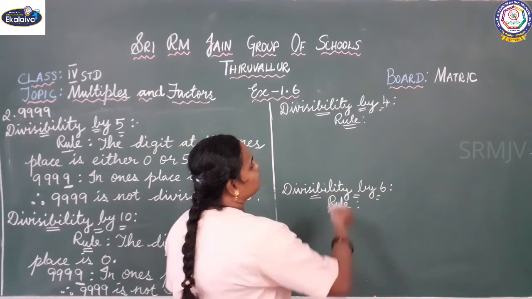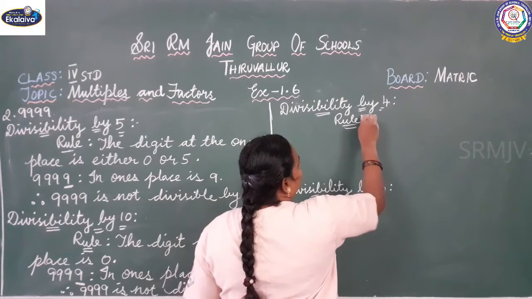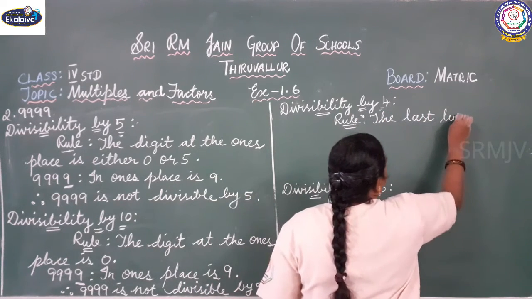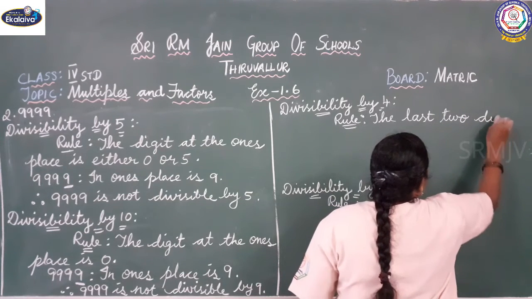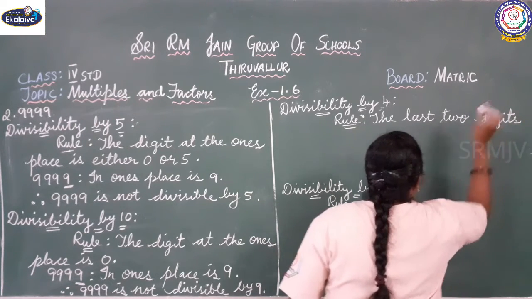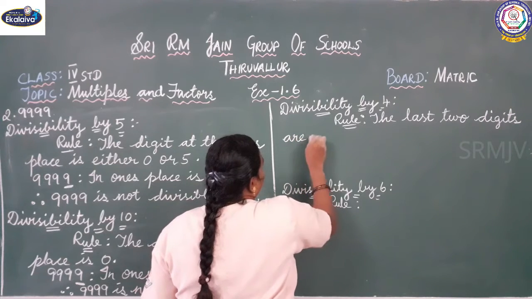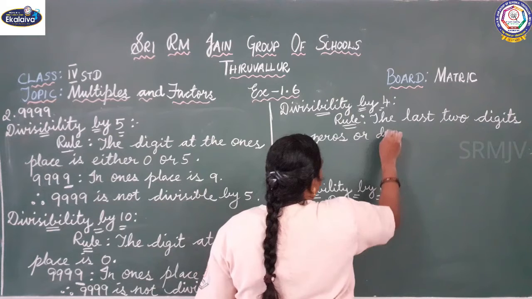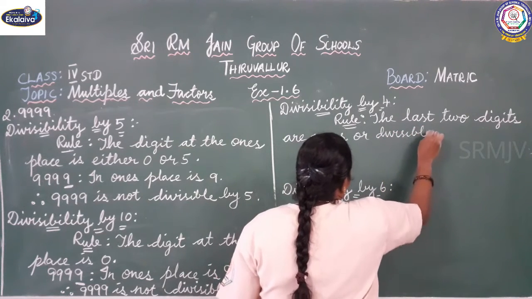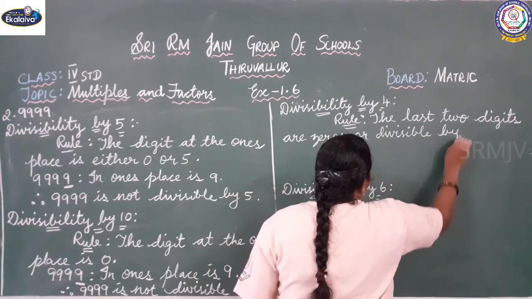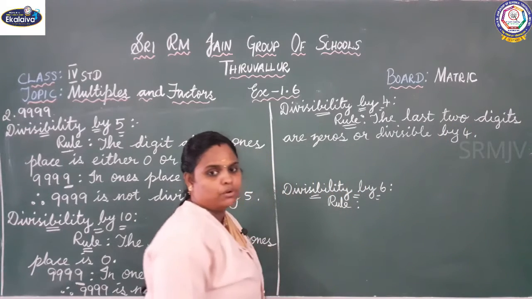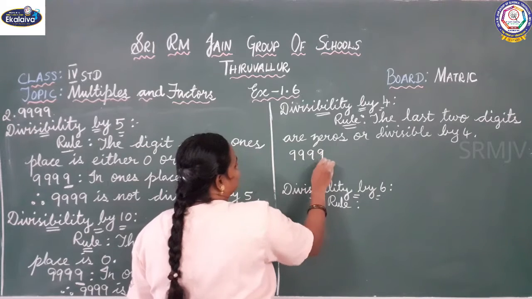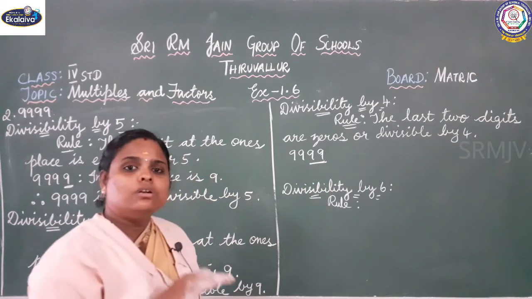Next, the divisibility by 4. So what is the rule? If the last two digits are zeros or are divisible by 4, then we can say it is divisible by 4. So what are the last two digits? The last two digits are not zeros.